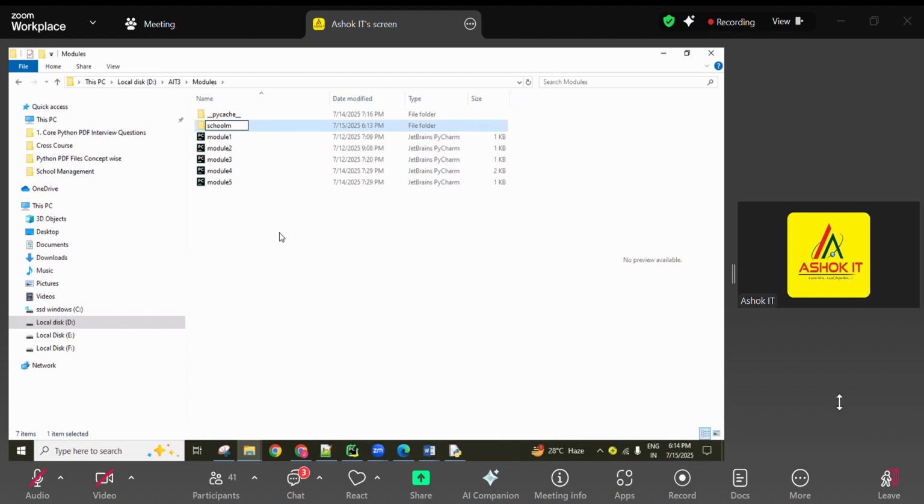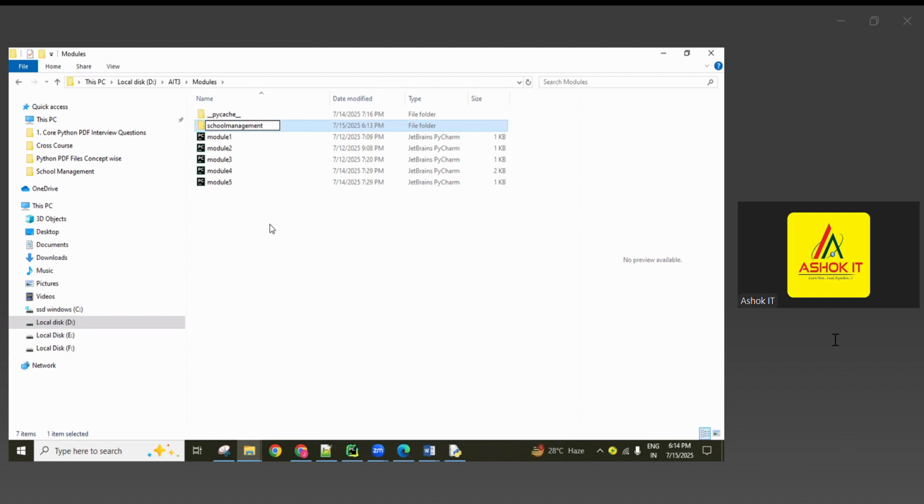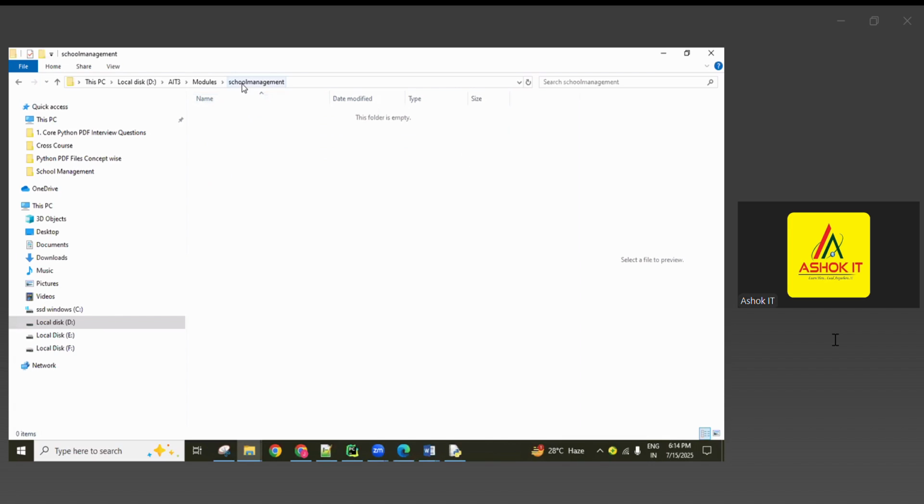School management, like one folder name I'm creating. If you want underscore separation, you can use it, that is your wish. So this is a general folder only, guys. This folder I want to consider as a package.